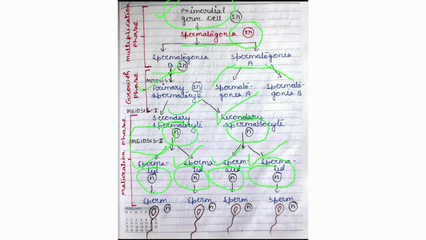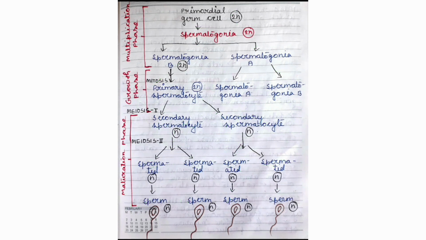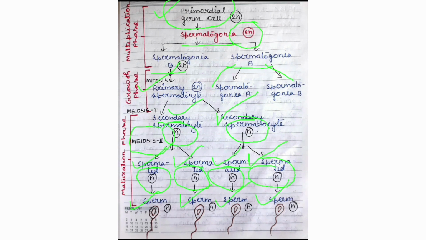Then in the maturation phase, four spermatids produce one sperm each, and they are haploid in number. That means they have 23 chromosomes. That means four sperms are produced from one primary spermatocyte. But in the oogenesis process, one primary oocyte produces only one ovum. So it is one of the differences between oogenesis and spermatogenesis.